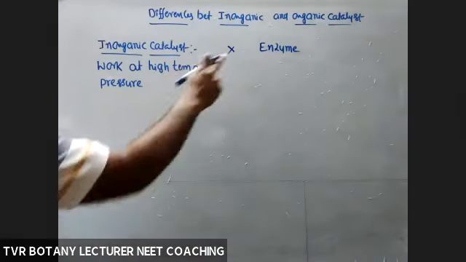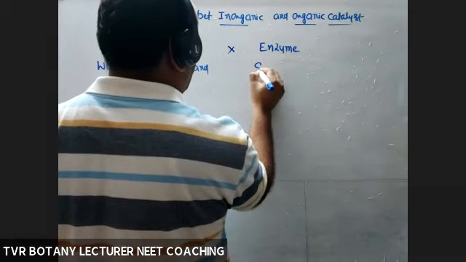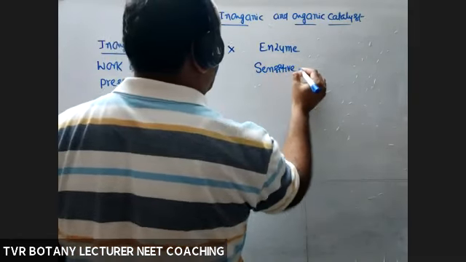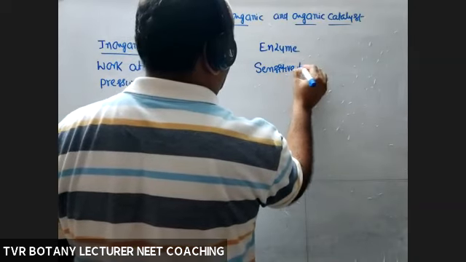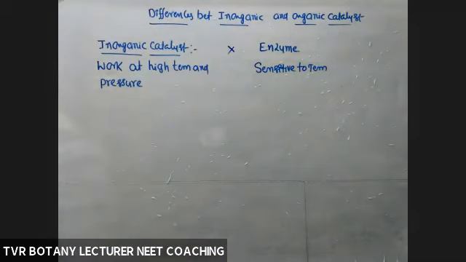Okay. So enzymes are sensitive to temperature. So what is that sensitivity at high temperature? As they are proteins, they are subjected to denaturation, breaking of bonds present in that protein, particularly between amino acids.